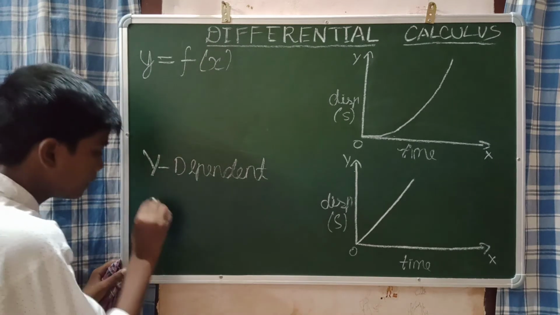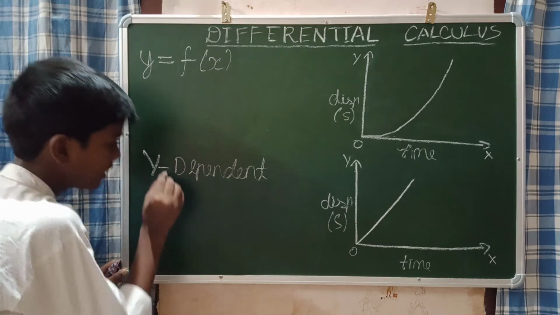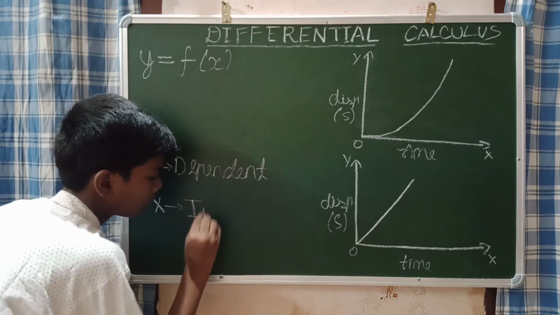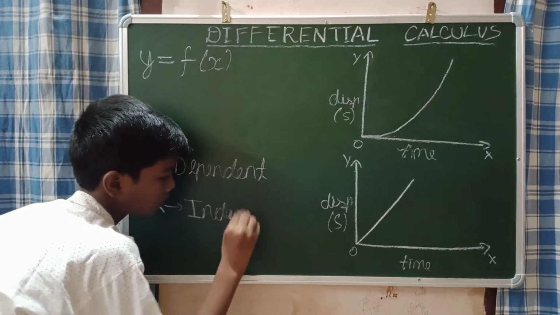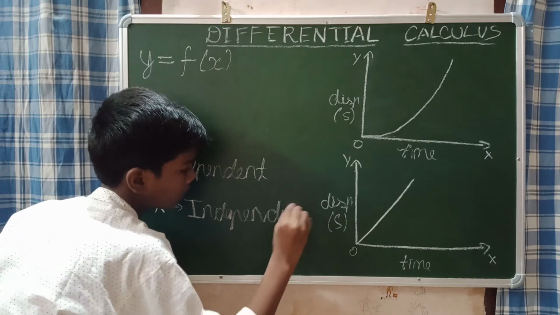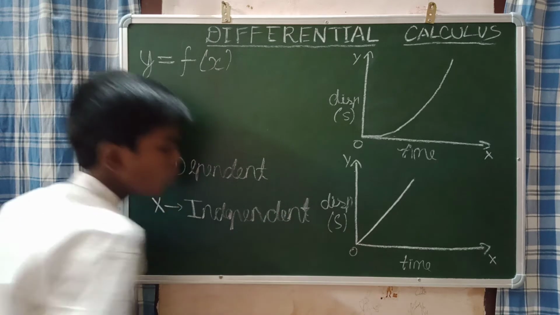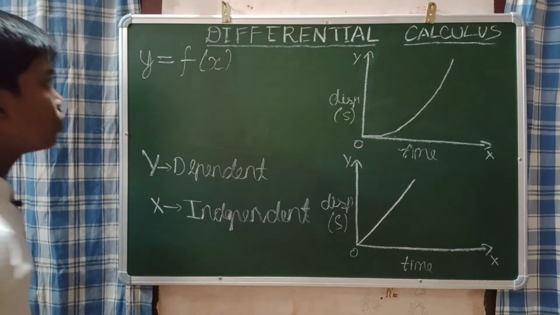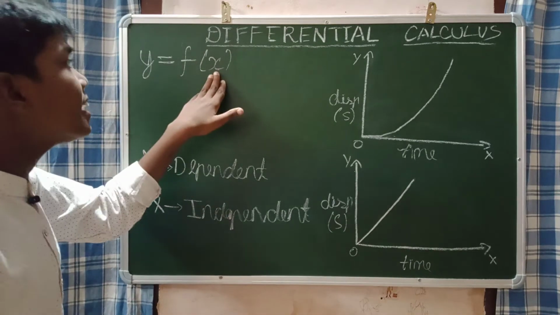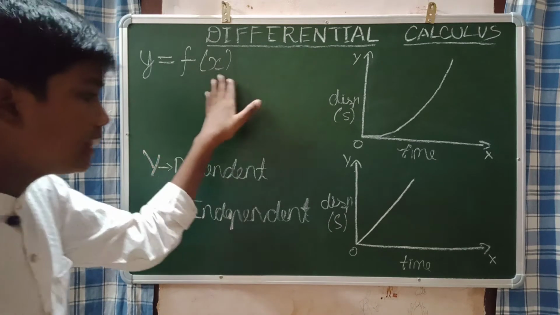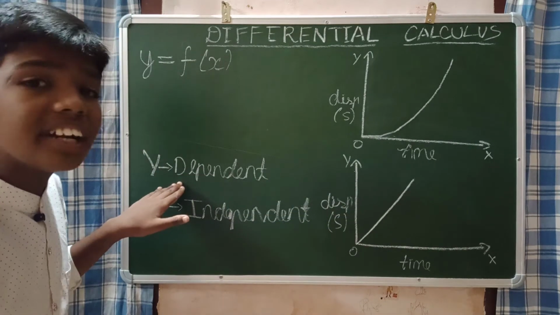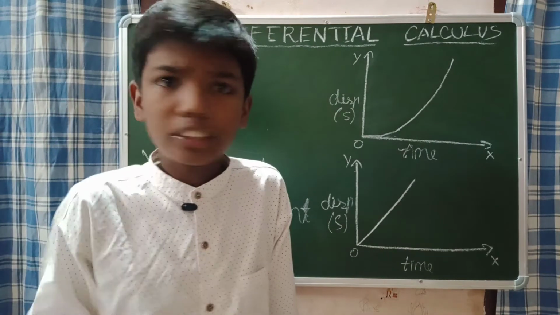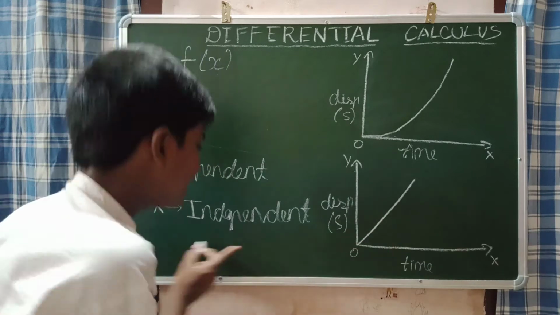But the x is the independent variable. Why am I saying like that? As I told, y is dependent on x, no? So we can call this y-axis the dependent variable. But this x does not depend on anything. So it is the independent variable.